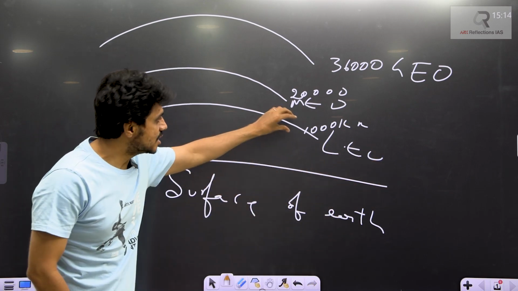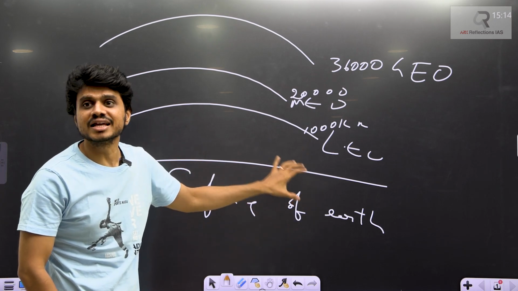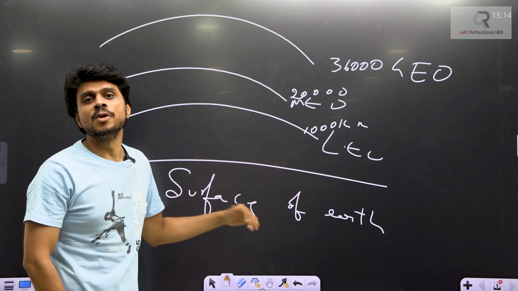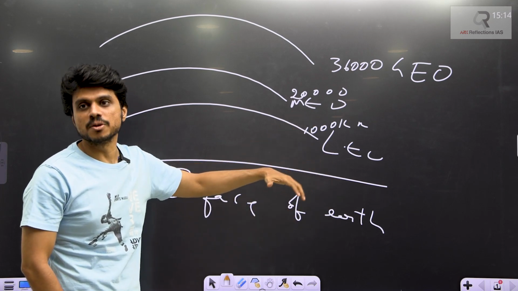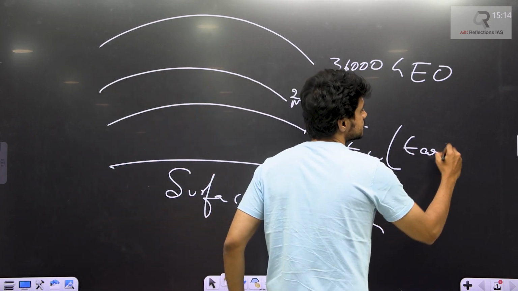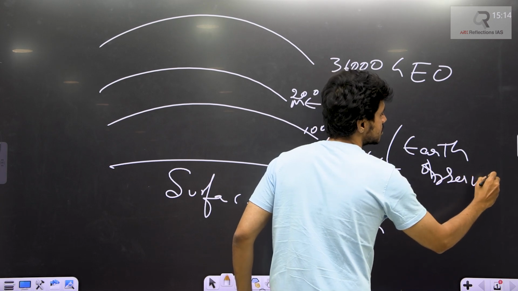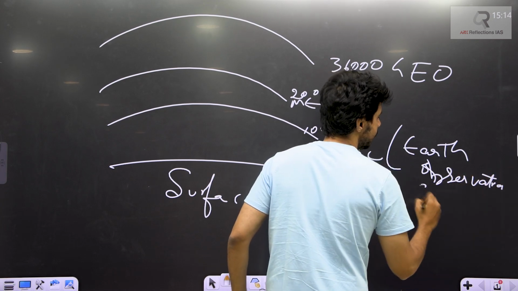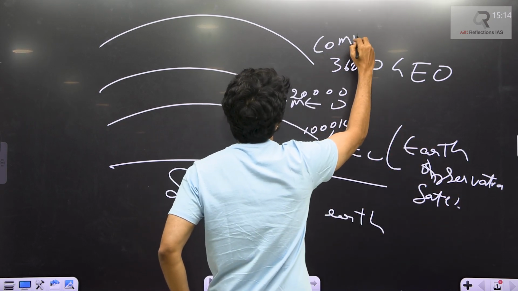So we place satellites here for proper observation of the Earth's surface, so that we get clarity on the resources, movement of the people and everything. This is for resource management purposes. The satellites placed here are called Earth observation satellites. Generally, the satellites you place here are the communication satellites.